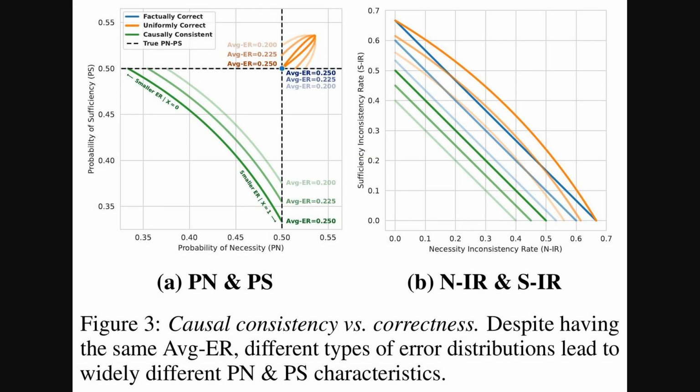Alright, so this next figure really gets into why the researchers felt they needed new metrics beyond just simple error rates. It contrasts causal consistency with correctness. See, you can have the same average error rate, but the underlying pattern of errors, like whether they relate to necessity or sufficiency, can be very different. This really shows that just measuring factual and counterfactual correctness doesn't tell the whole story about the model's causal understanding.